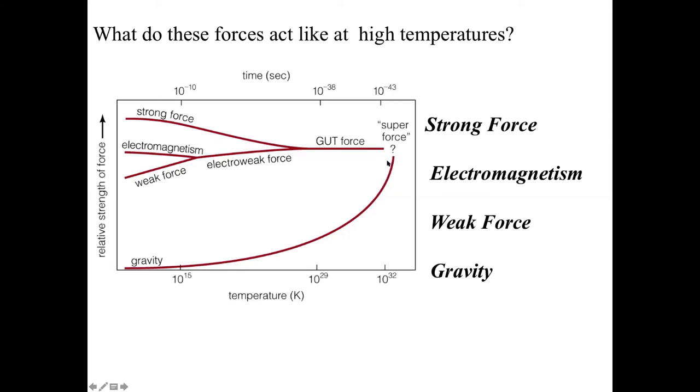At 10 to the negative 43 seconds post Big Bang, the temperature is 10 to the 32 Kelvin. We don't understand physics at that point. And so we can't extrapolate the curve or our knowledge of the universe back any further than that. Presumably, they're going to come together, and there will be some theory which we can come up with eventually, which combines all four of these into a single force, but we're certainly not there yet.